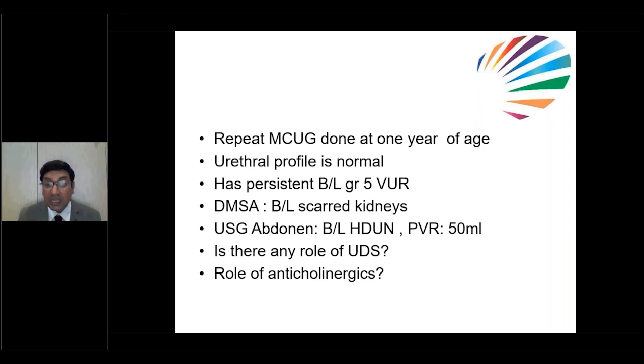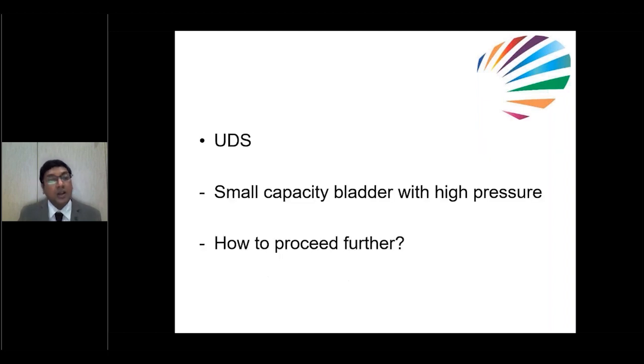Because the child is having high hydroureteronephrosis because of high vesical pressure with PVR of 50 ml, it is always better to start anticholinergics. Usually oxybutynin, that is Propan. So we have started. And once the child was 2 years, we have done UDS also, that is showing small capacity bladder with high pressure. Then how to proceed further?